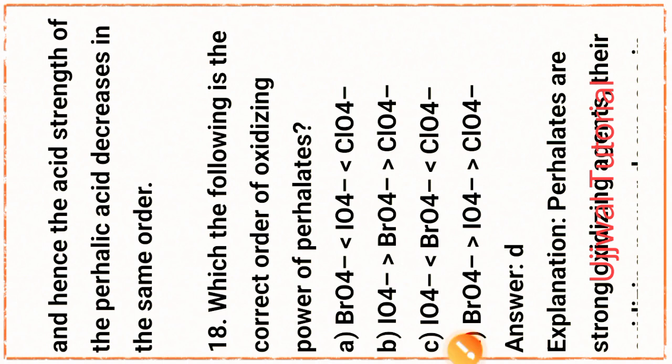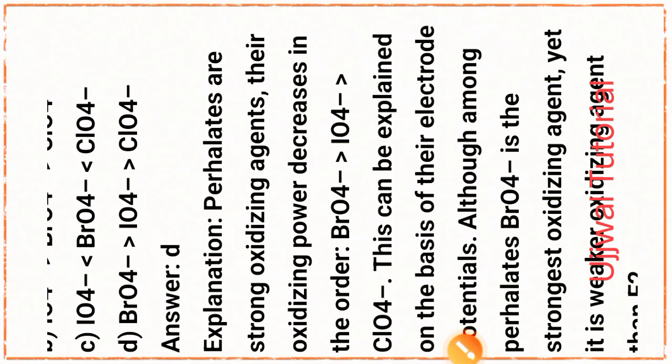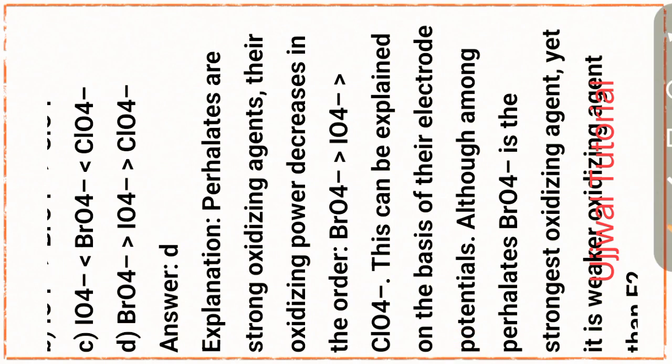That is option D, BrO4 minus greater than IO4 minus greater than ClO4 minus, that is the negative charge, the anion form. For the explanation, perhalates are strong oxidizing agents.